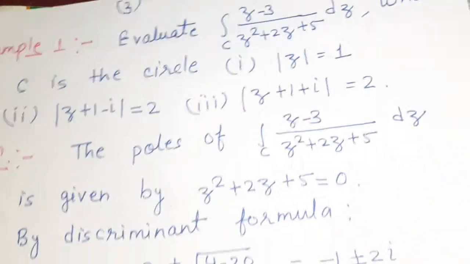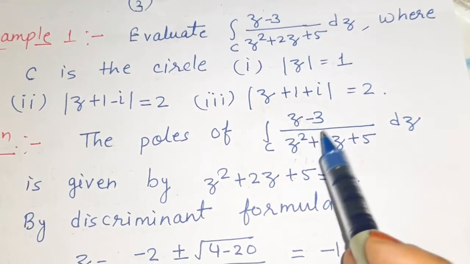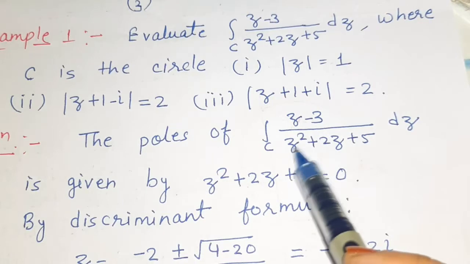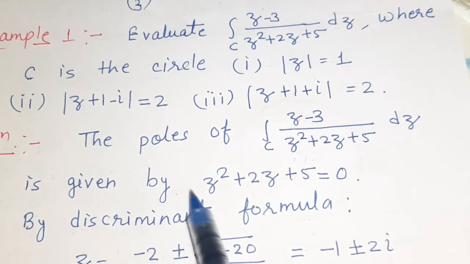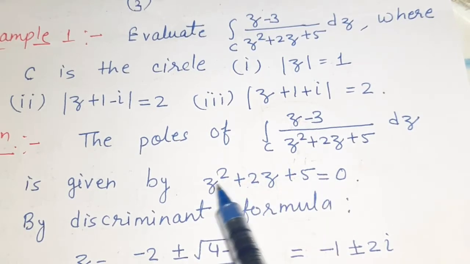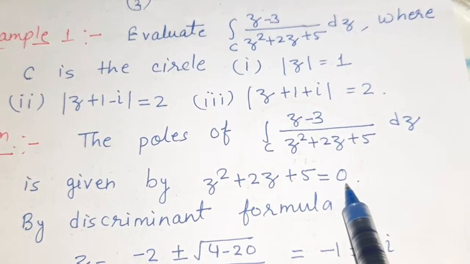Okay, so the poles of this function f(z), (z minus 3) divided by (z squared plus 2z plus 5), are given by z squared plus 2z plus 5 is equal to 0.